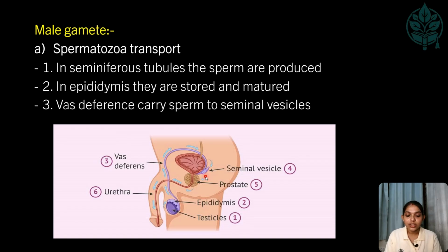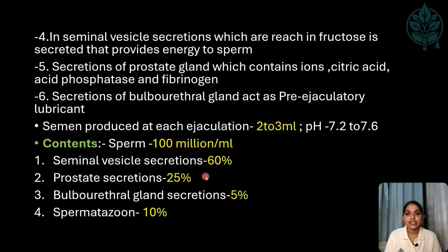Coming to the fourth, in seminal vesicles, the secretions which are rich in fructose are secreted, which provides the energy to the sperm. So, as the sperm passes through the seminal vesicles, it produces some secretions which are rich in fructose, which is a source of energy for the sperm.